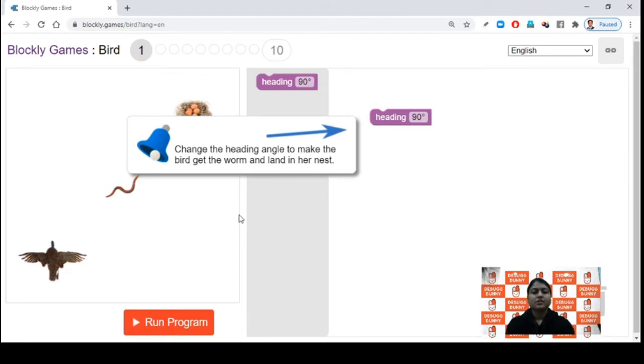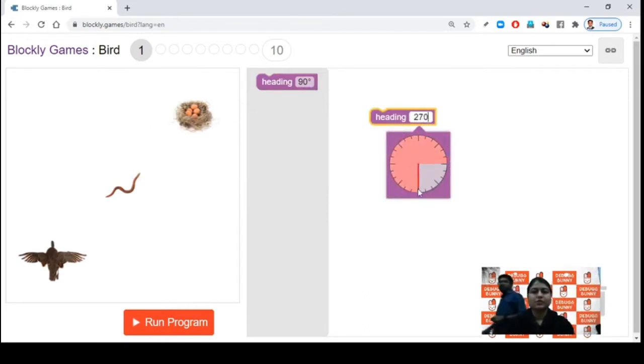Okay. So the angles are given. So the angles are between 0 to 360 degree. Now for the first level, we want this angle. So it's nothing but 45 degree. Let's try with 45 degree first.